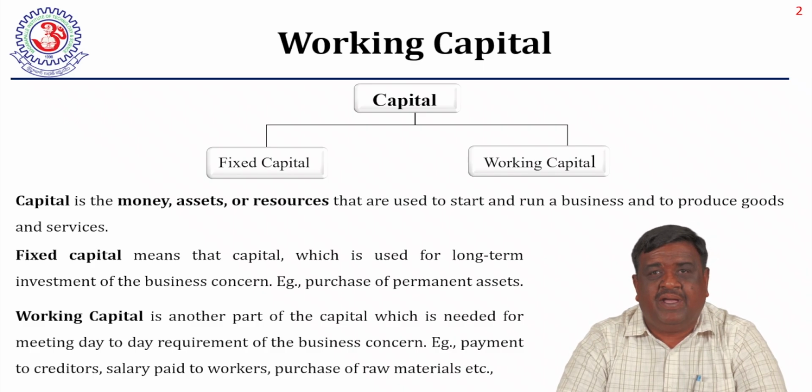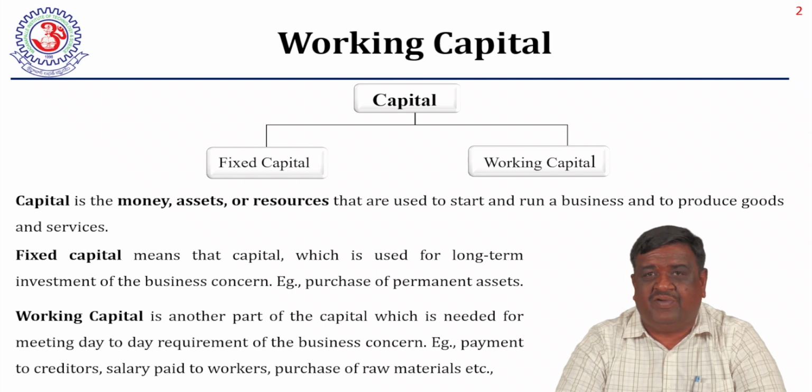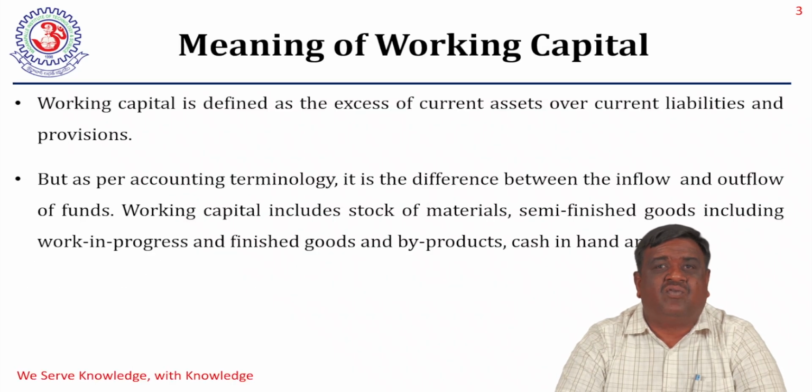We want to bear different types of petty expenses. For all these expenses, we need money. That is called working capital. So, working capital is needed for day-to-day expenses like purchase of raw material, payment of wages, and other things.